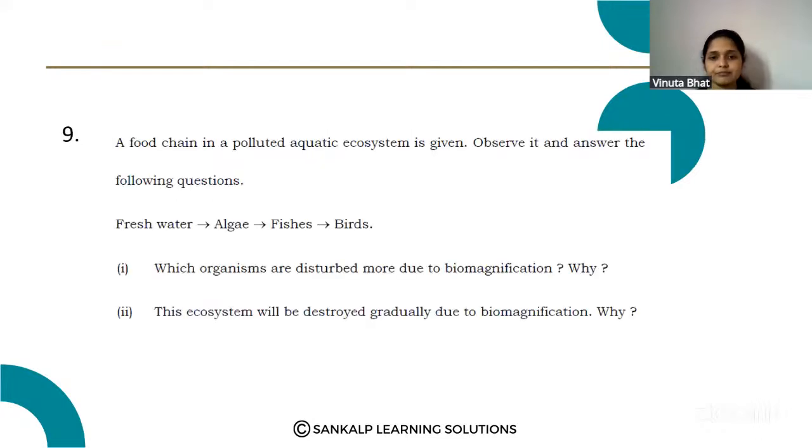Next question. A food chain in a polluted aquatic ecosystem is given. Observe it and answer the following questions. Here there is an aquatic ecosystem given: fresh water and algae, fishes and birds. Which organisms are disturbed more due to the biomagnification? Why? This ecosystem will be destroyed gradually due to the biomagnification. Why?